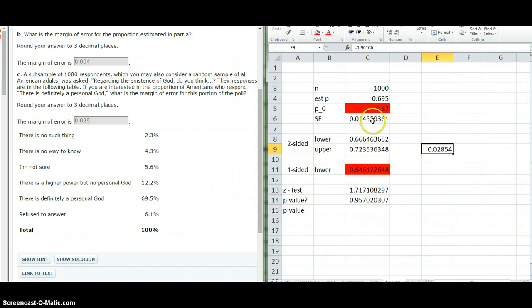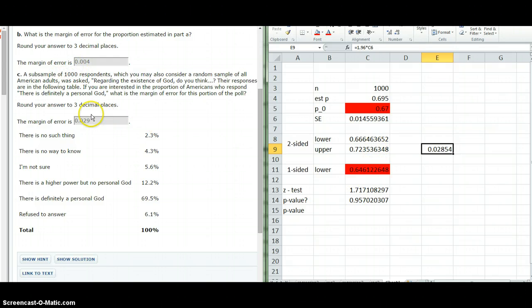Notice that because I'm using the reference addresses for the cells, I'm using C6 instead of typing in what that number actually was. Every time I put in a new sample size and proportion, everything else updates automatically. So now I know that my margin of error there is almost 3%, quite a bit higher than this one. Why? Because our sample size is much, much lower.